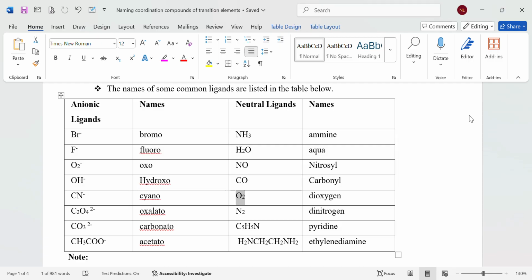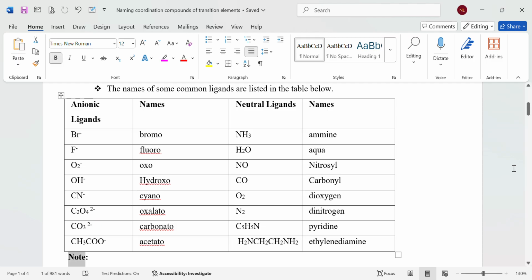O2, dioxygen; C2O4 2-, oxalato; N2, dinitrogen; CO3 2-, carbonato; C5H5N, pyridine; CH3COO-, acetato; H2NCH2CH2NH2, ethylenediamine.